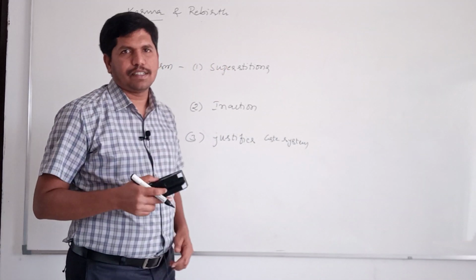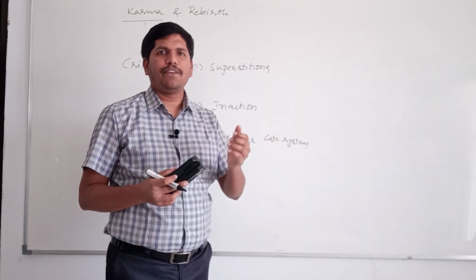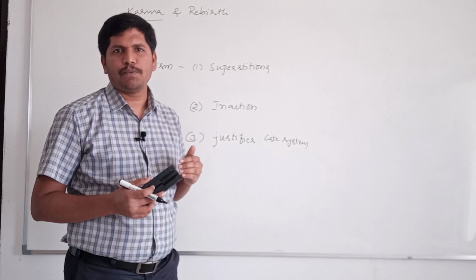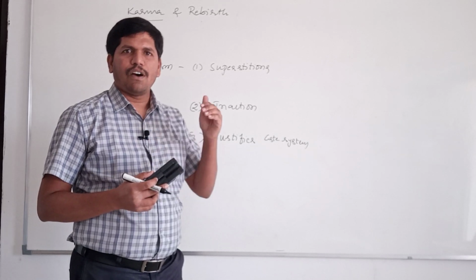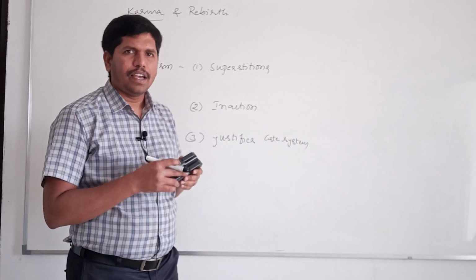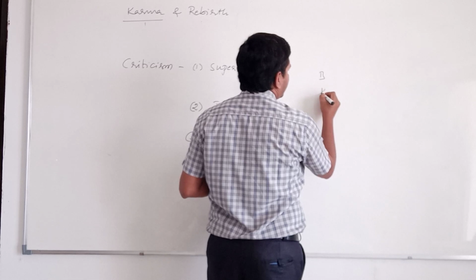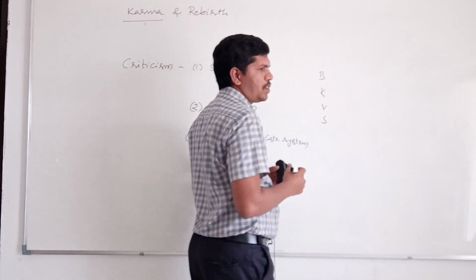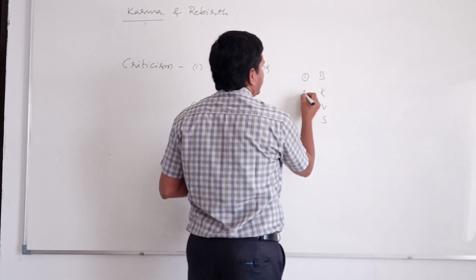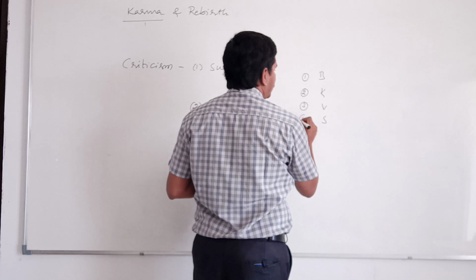And the third one is, it justifies the caste system. We'll discuss the caste system in detail at a later point of time. I'll explain briefly. In our caste system, the people are divided into a number of groups, a number of castes. All the castes are arranged in a hierarchical way, that means ranking. I will take the example of four major castes: Brahmins, Kshatriyas, Vaishyas and Shudras. Brahmins are given first rank, Kshatriyas second, Vaishyas third, and Shudras fourth.